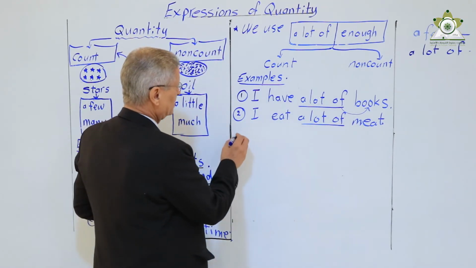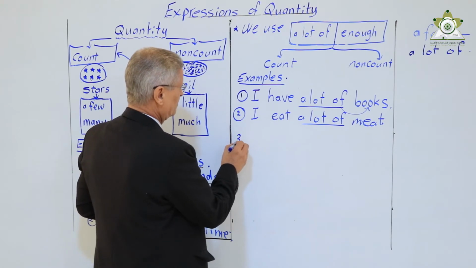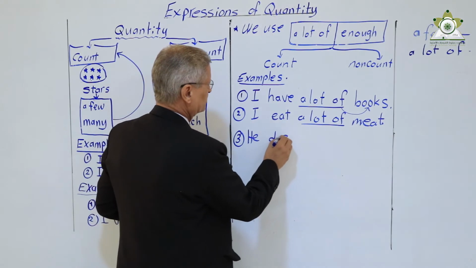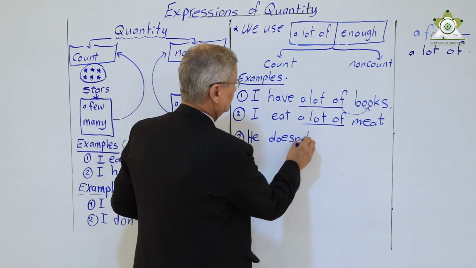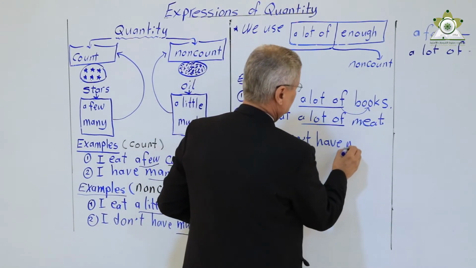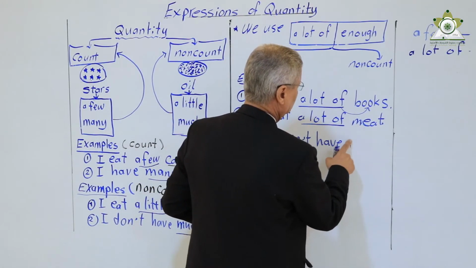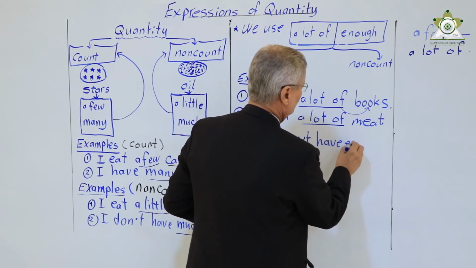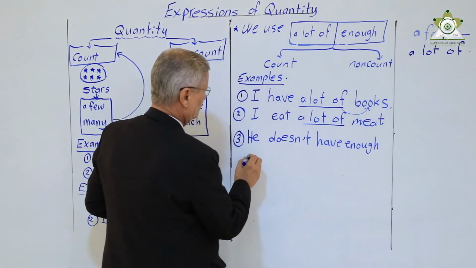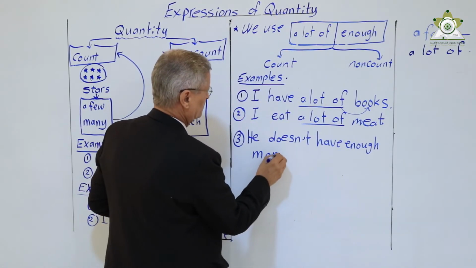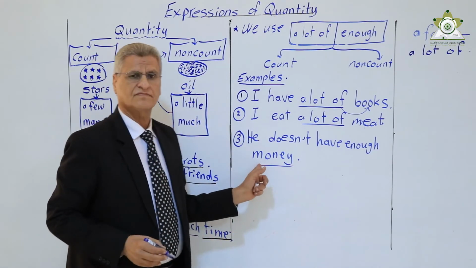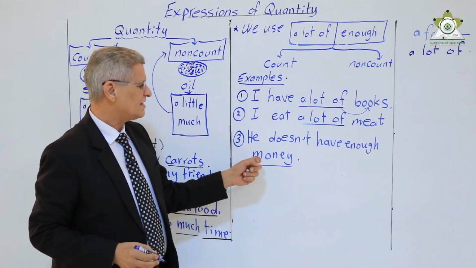We also can say, number 3, he doesn't have enough money. Notice here that money is non-count.